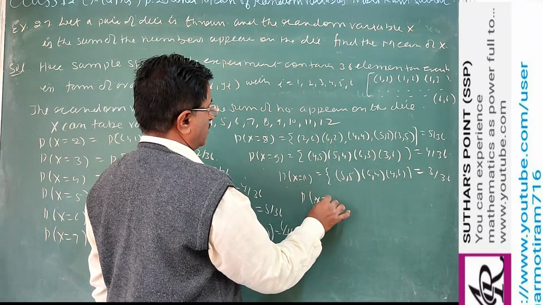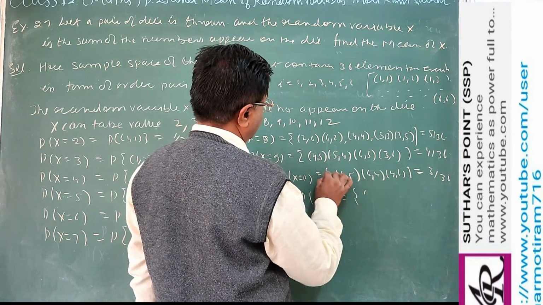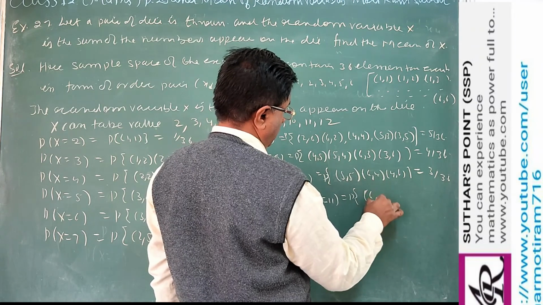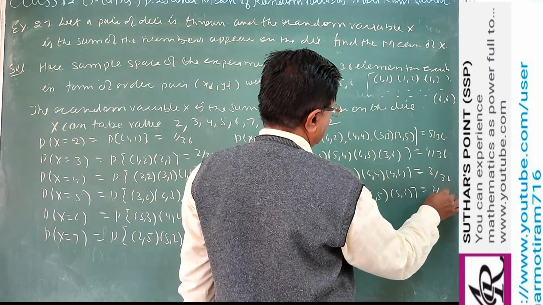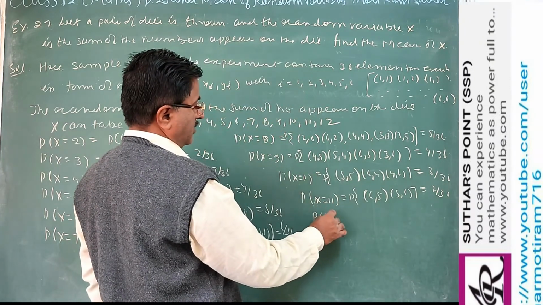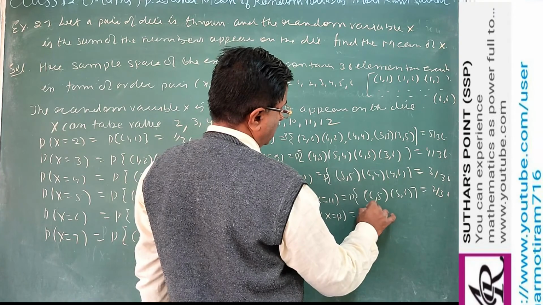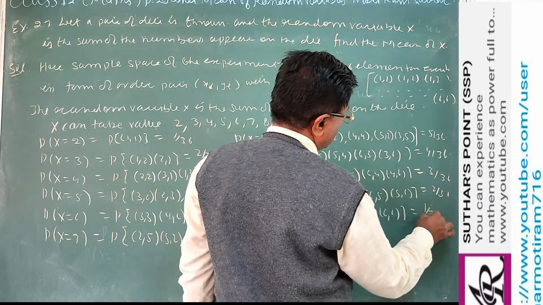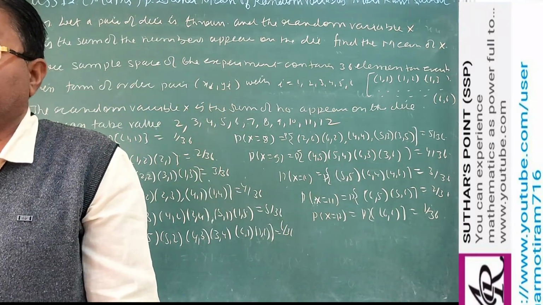And X equal to 11. 6 5, and 5 6. There are only 2 cases. And P(X equal to 12). Only one case. 6 6. So in this way we can write the probability distribution.